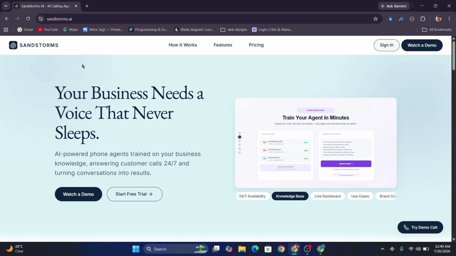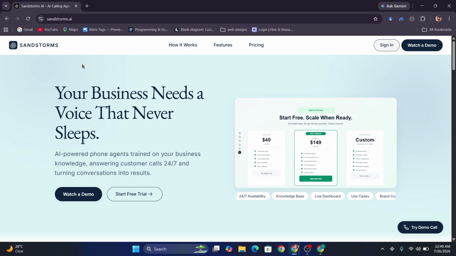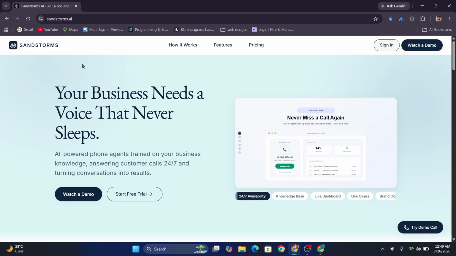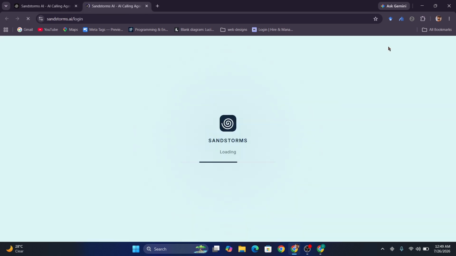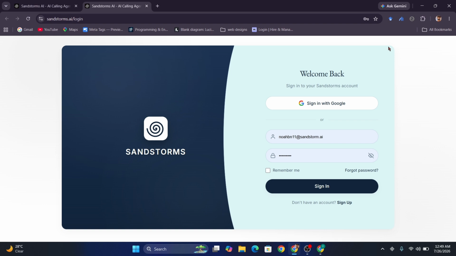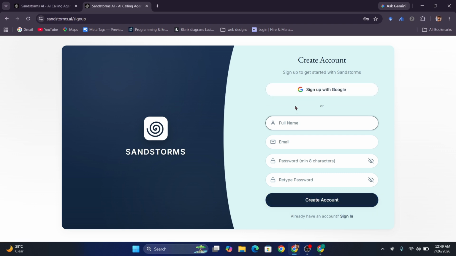On your browser, type sandstorm.ai and you will be redirected to our website. On the navbar, click on sign in and you will be redirected to the sign in page. If you are a new user, you need to first sign up. For sign up, you can use your Google account or just type your email.